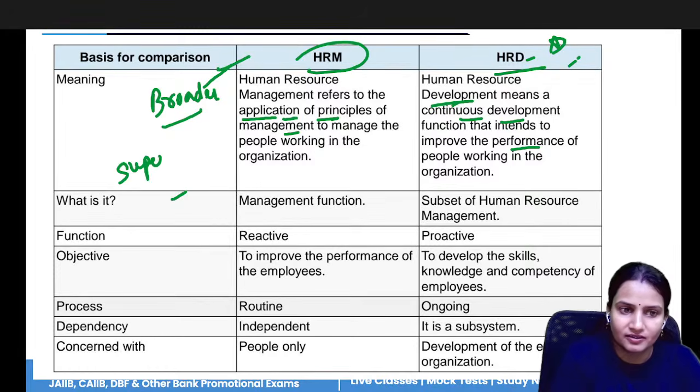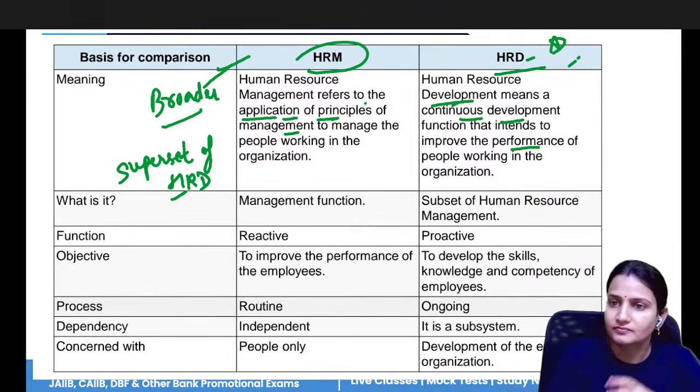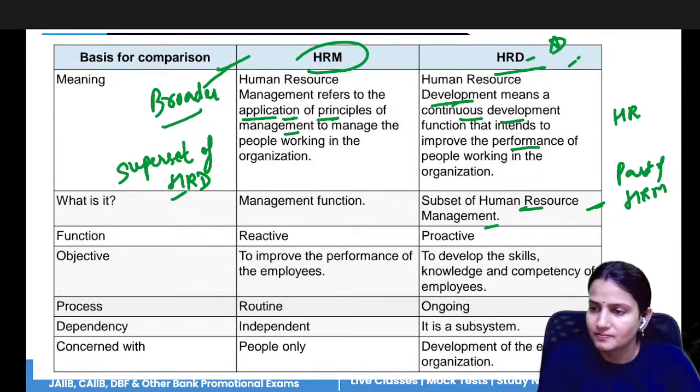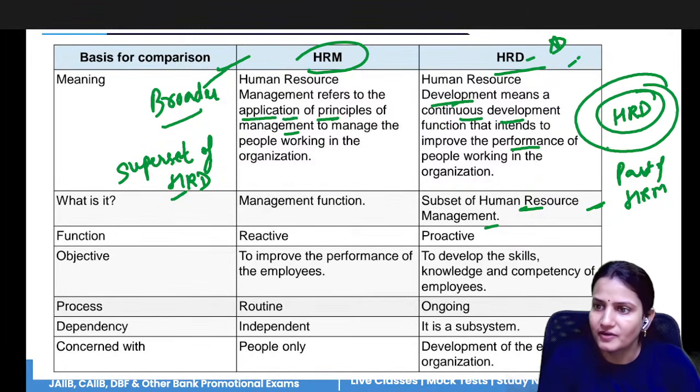HRM is a superset of HRD, whereas HRD is a subset of HRM. Subset means it is a part of HRM. So HRD is a part of HRM.